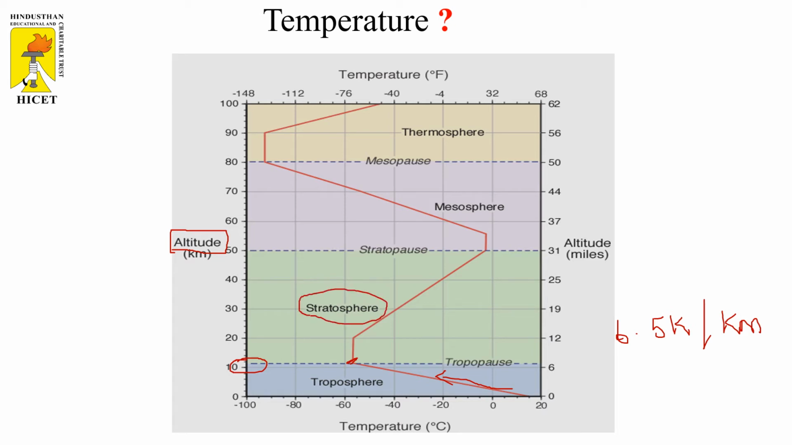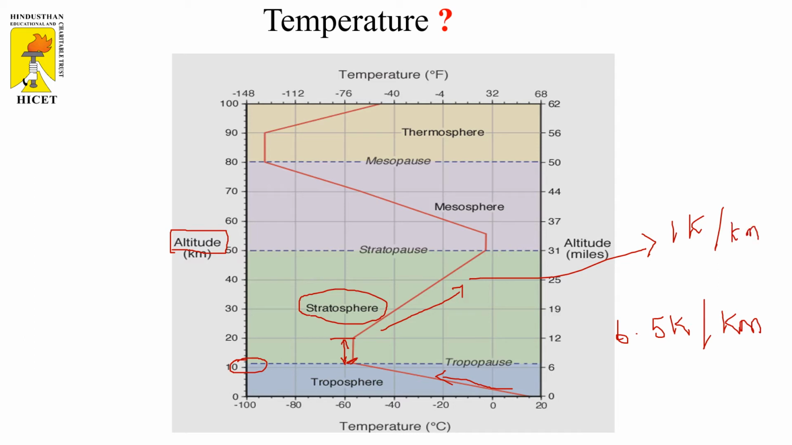In the stratosphere, the temperature is maintained at a constant value from 11 to 20 kilometers. After this 20 kilometers, in the same stratosphere, in the higher region of the stratosphere, the temperature starts increasing. The increasing rate is 1 Kelvin per kilometer.